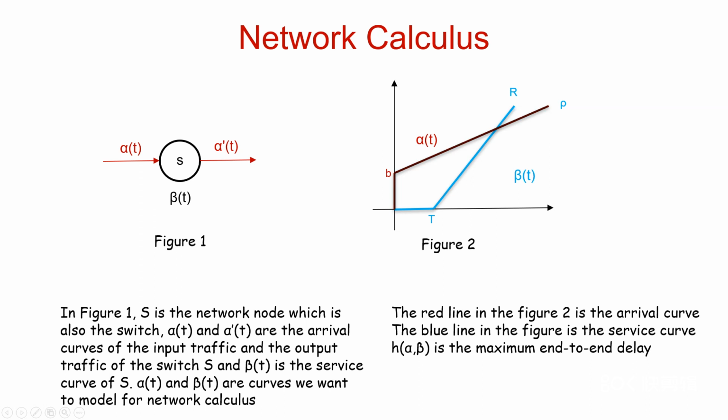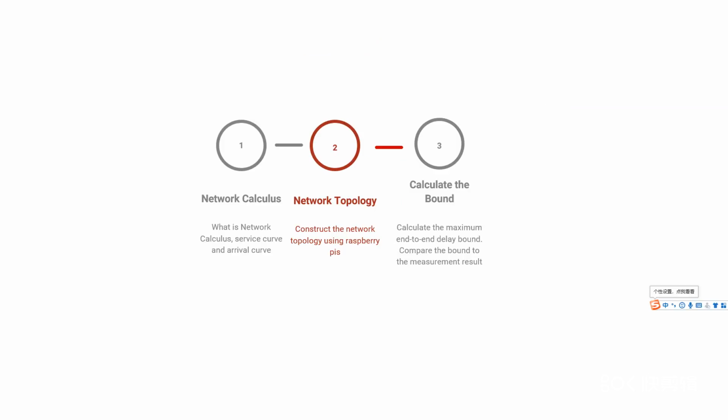These are the curves used for network calculus latency analysis. The red line in Figure 2 is the arrival curve and the blue line in the figure is the service curve. The maximum end-to-end delay is the maximum horizontal gap between two lines which is H alpha beta. Next, we will introduce the topology of the test bed.